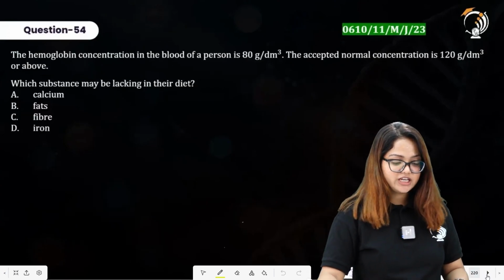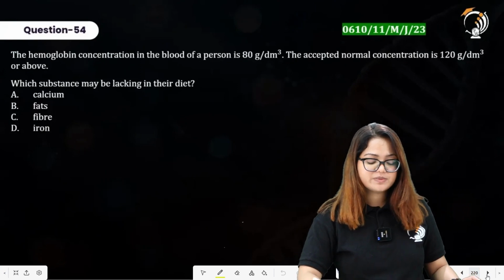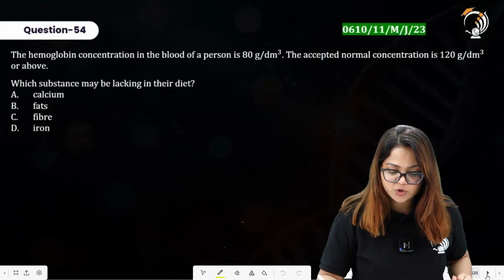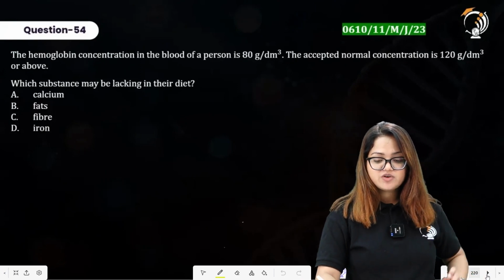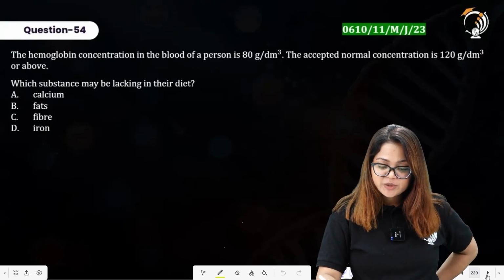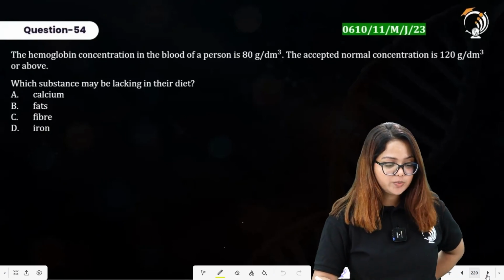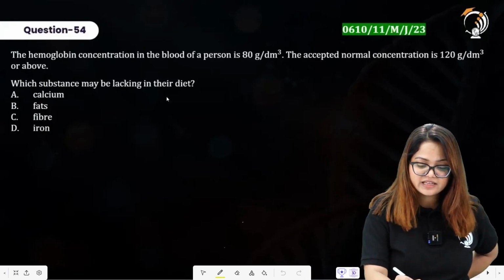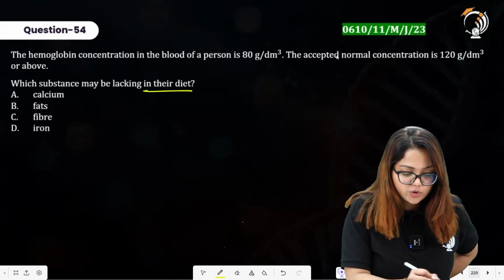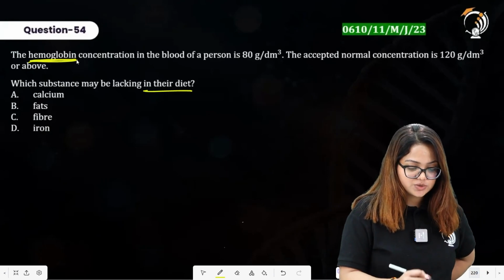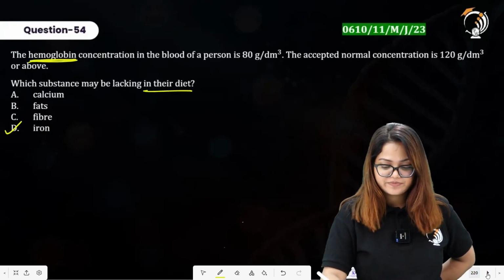Moving to next question, the hemoglobin concentration in blood plasma is 80 gram per decimeter cube. The accepted normal concentration of hemoglobin is 120 gram per decimeter cube or above. Which substance may be lacking in their diet? Now to build the hemoglobin, iron is required. So option D is the right answer.